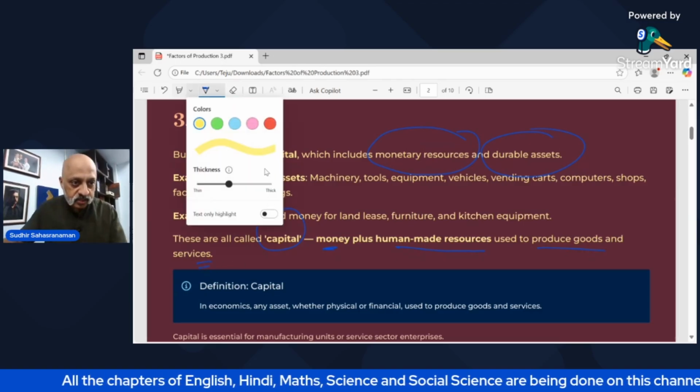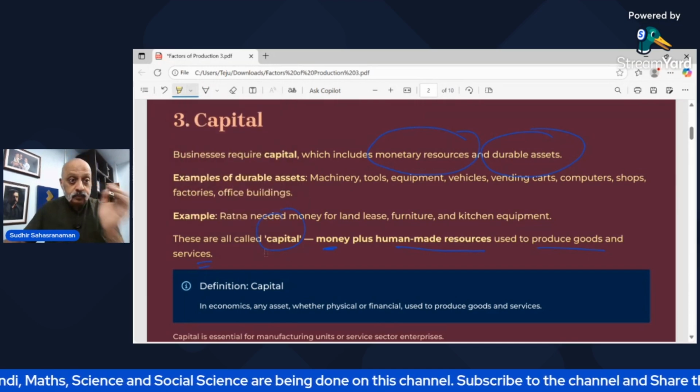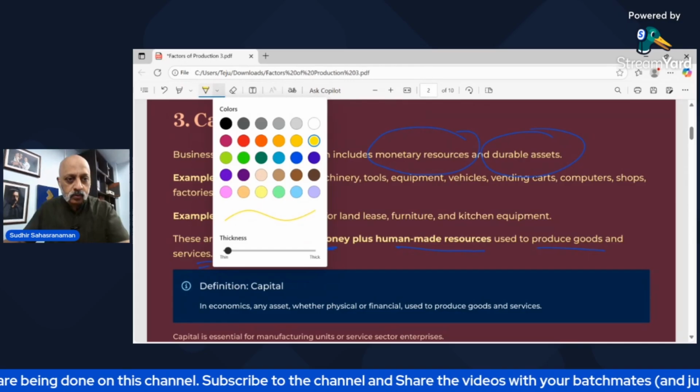Okay, let me just change the color of this one. Okay, yeah. Sorry, I'll make it in white.